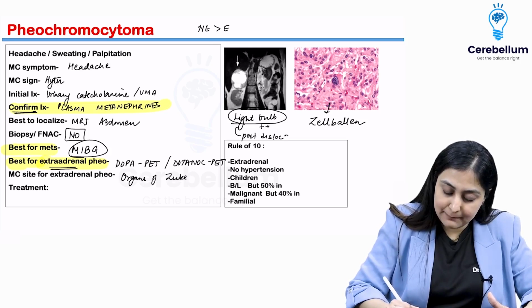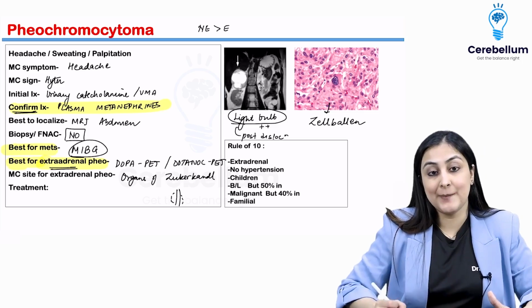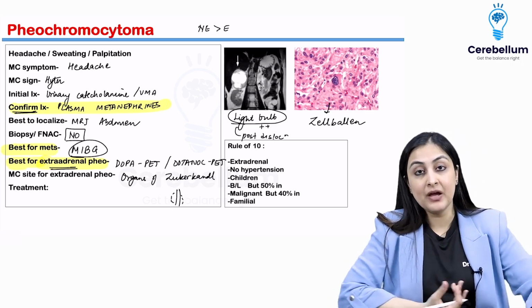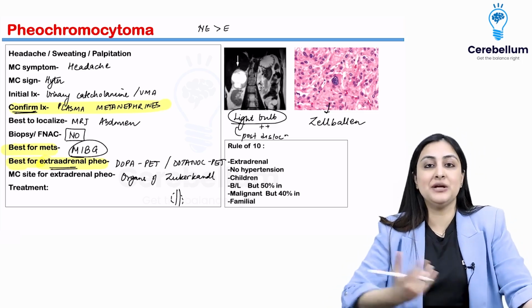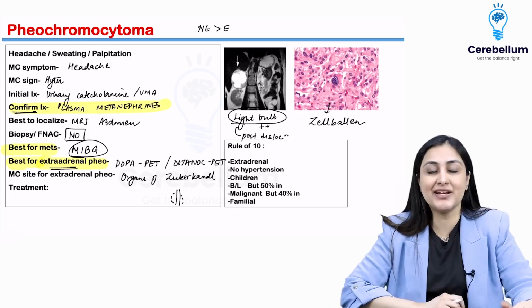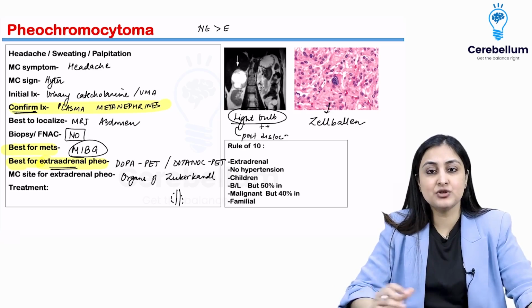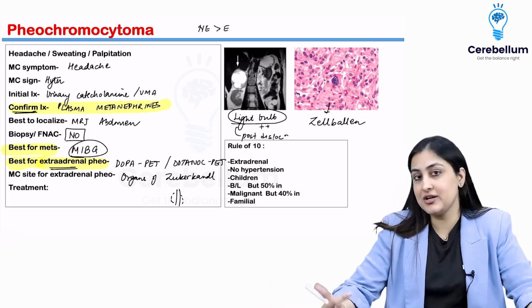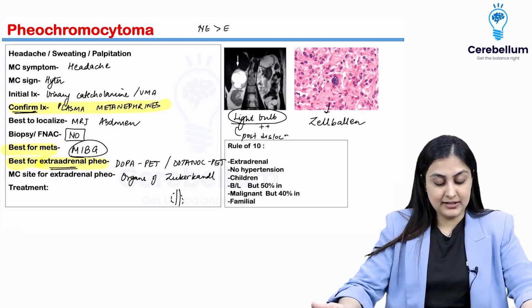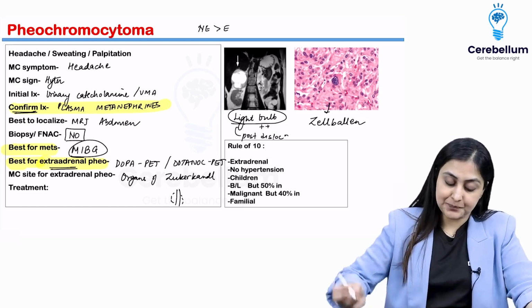And where you have extra-adrenal FEO most commonly is going to be organs of Zuckerkandl. These are in the para-aortic location. All right, if this is the aorta, para-aortic location is where you can have. Apart from that, you can have bladder FEO. In fact, very typical scenario, anytime patient micturates, the patient starts to have hypertension, palpitation. So that's a very typical history there. You can also have it in the mediastinum. These are all paragangliomas, which are extra-adrenal FEO, and nothing else. You also have the carotid body tumor, which is a paraganglioma, isn't it?